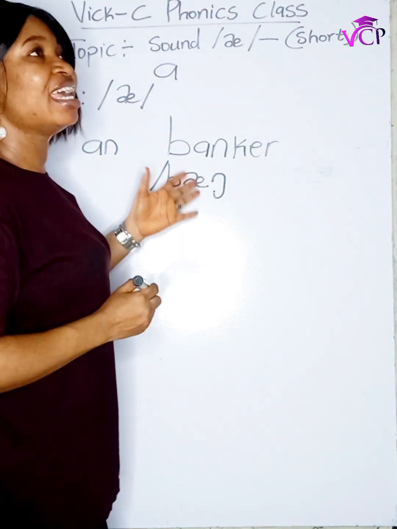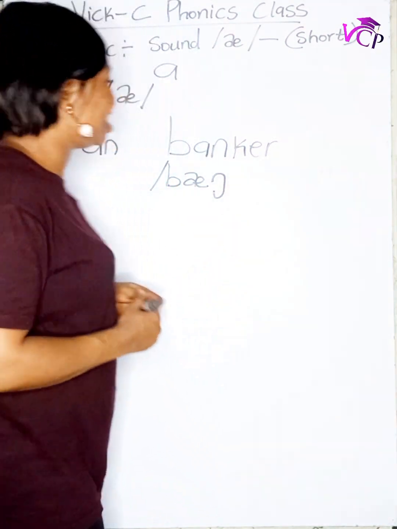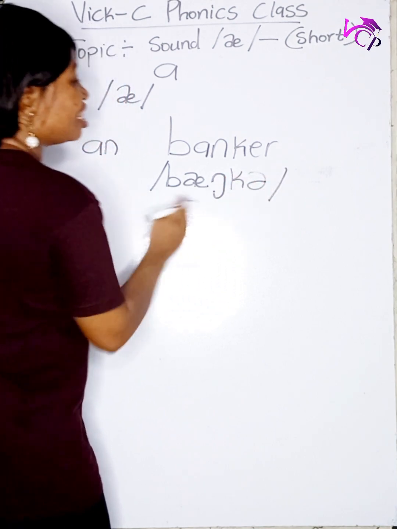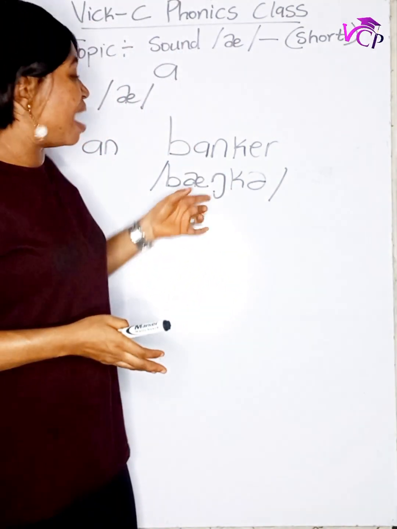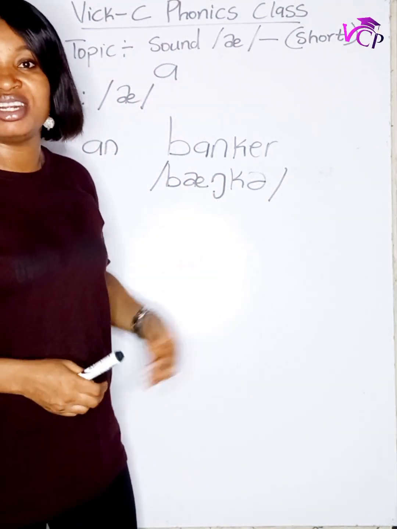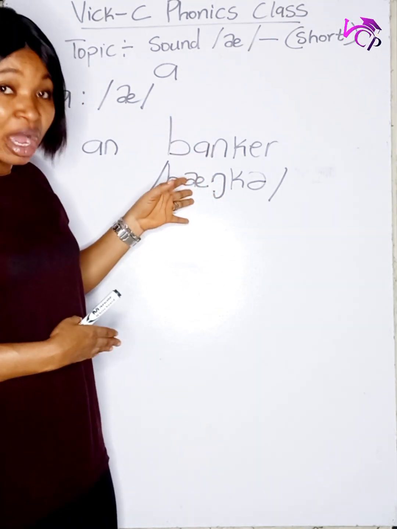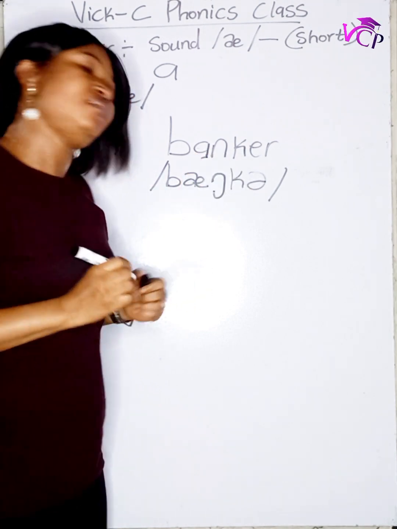We have N, and the K, which is not visible to be seen, so we have the /ŋ/ sound. So now this word is pronounced as banker, banker, banker. So you see we have the short /æ/ sound in this word, banker.